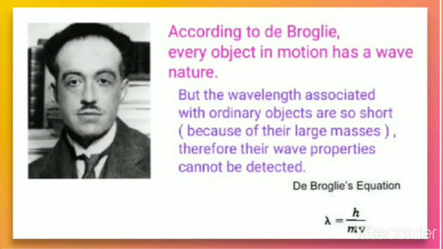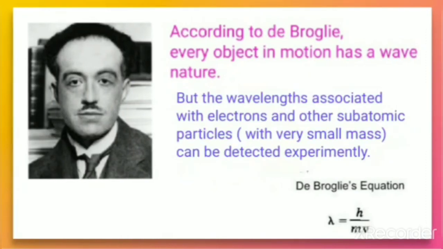But in the case of microscopic particles, the wavelength associated with microscopic particles like electrons, protons, and others, which have very small mass, can be detected experimentally, because lambda is equal to h upon mv. That means the smaller the mass, the greater will be lambda.